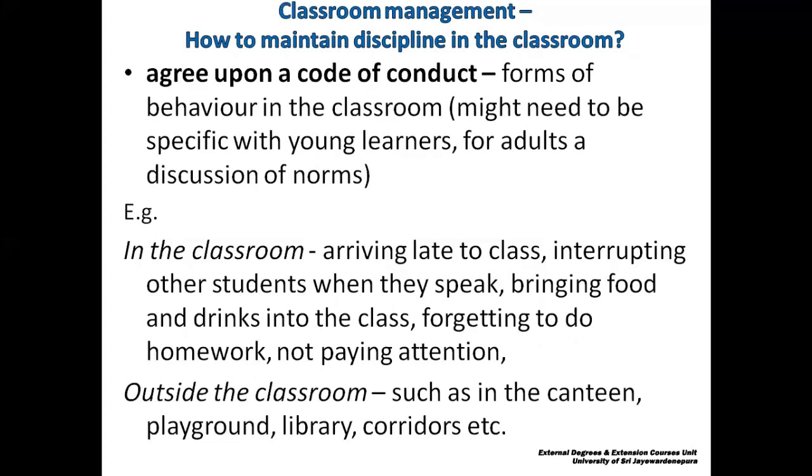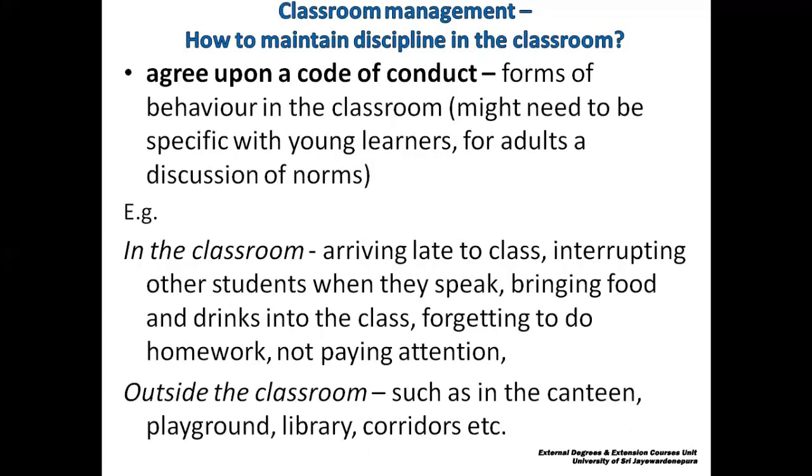For example, you could give them a colorful chart indicating what the rules for the class are. However, in the case of adult learners in the higher grades, this can be done by negotiation and discussion between the teachers and the students. So then the learners or the students take responsibility for their own behavior.